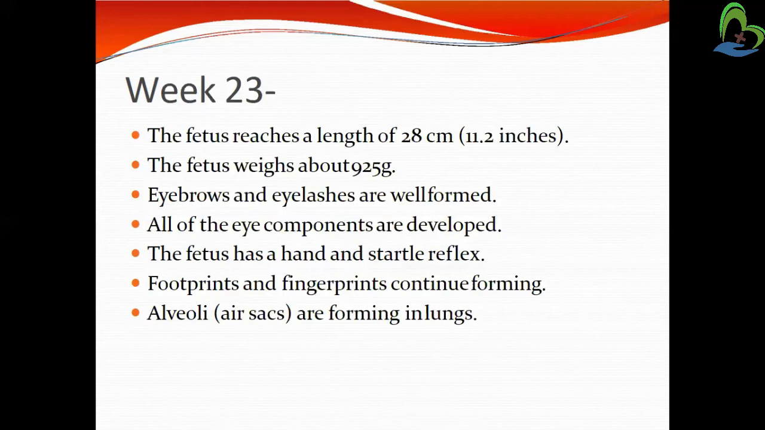After the 26th week, the weight of the baby is around 1000 grams, meaning 1 kg. Then eyebrows and eyelashes are well formed. All of the eye components are well developed. The fetus has a hand and startle reflex. Footprints and fingertips are continuing forming. The hand and leg movement also occur, and all organs are well formed, and eyelashes and eyebrows are already formed.